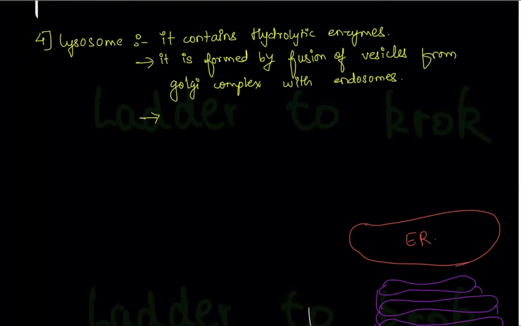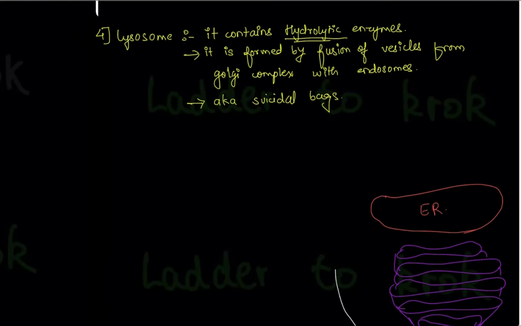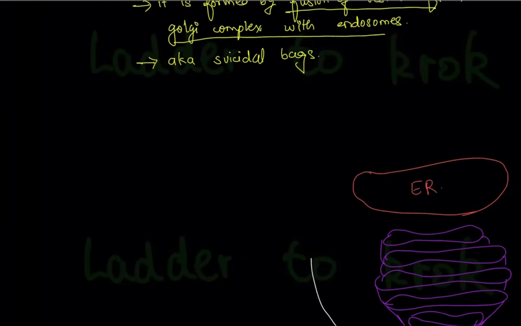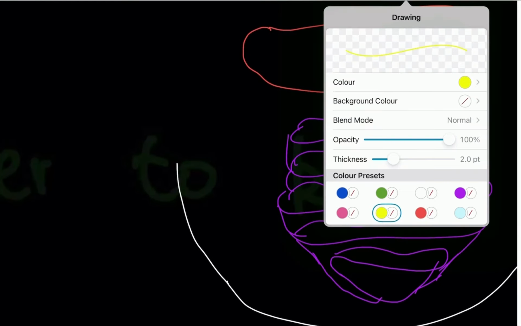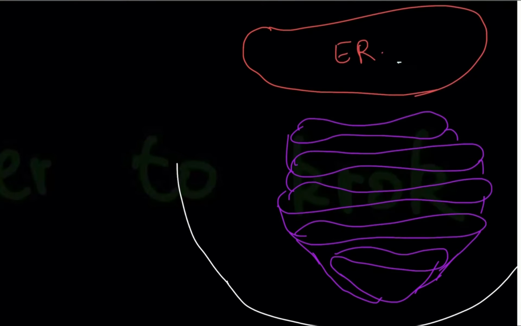This lysosome has another name, it is also called suicidal bags. So write down AKA, that is, also known as suicidal bags, because it contains hydrolytic enzymes, and these hydrolytic enzymes destroy other organelles. They break down the organelles and destroy them. So let's see what it means by fusion of vesicles from Golgi complex with endosomes. Let's see what an endosome is. I've drawn this simplified diagram. Suppose from the endoplasmic reticulum, this is the hydrolytic enzyme which is formed.